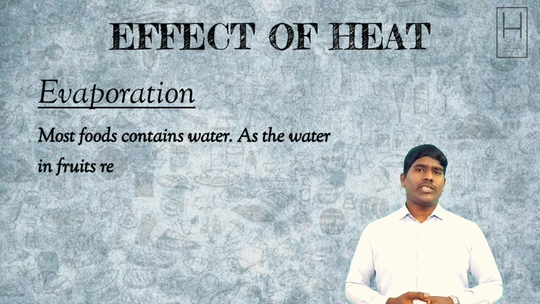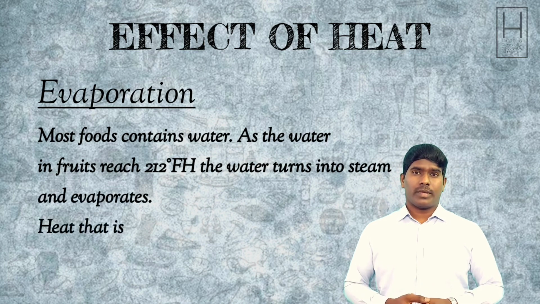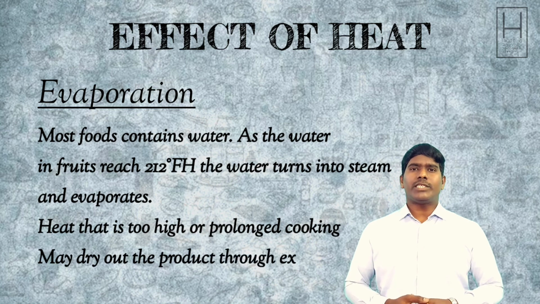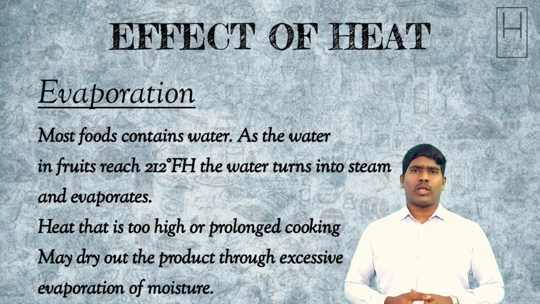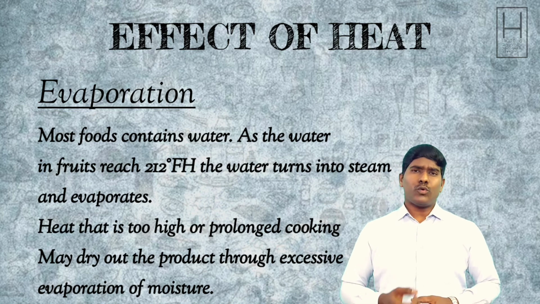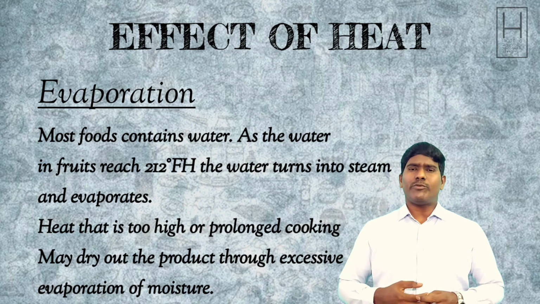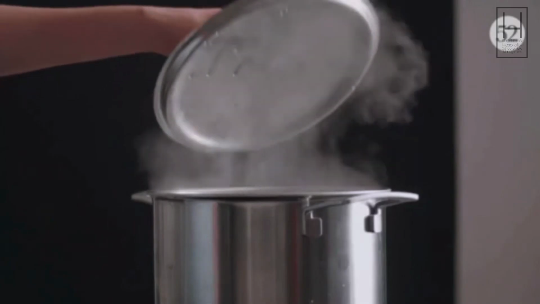Evaporation. Moist foods contain water. As the water in the food reaches 212 degrees Fahrenheit, the water turns into steam and evaporates. Heat that is too high or prolonged cooking may dry out the product through excessive evaporation of moisture.